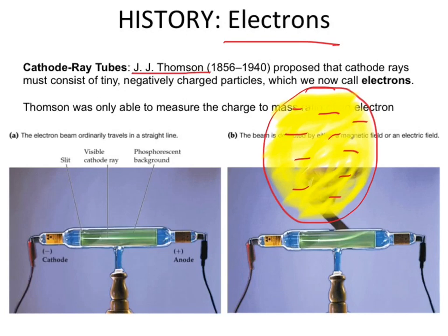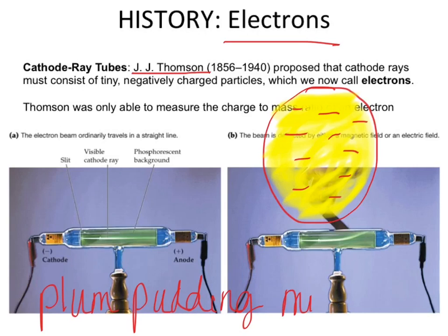My people who have J.J. Thomson, what did he call his model? What was his model later called? Starts with a P. No? The plum pudding model.